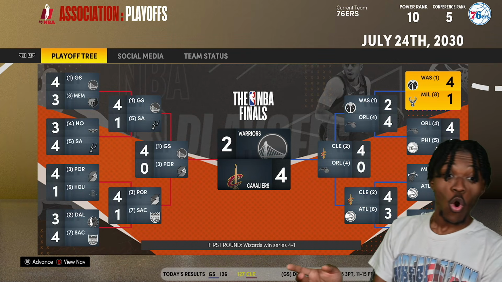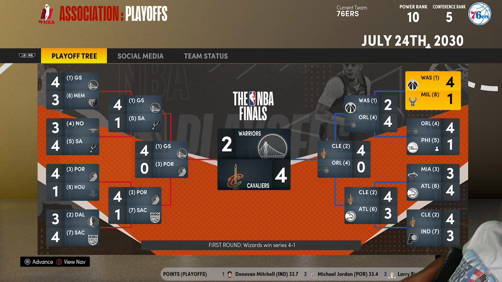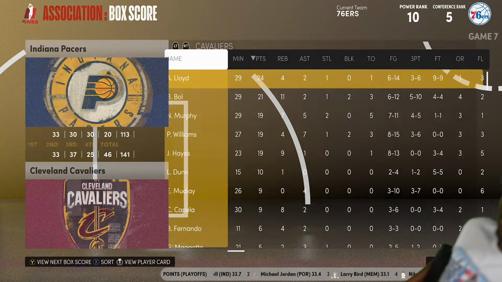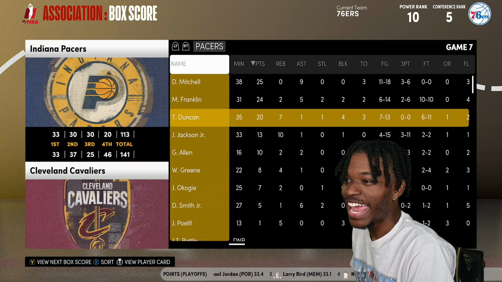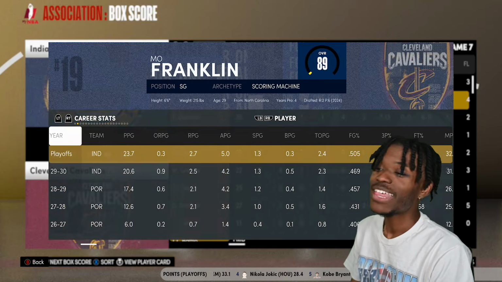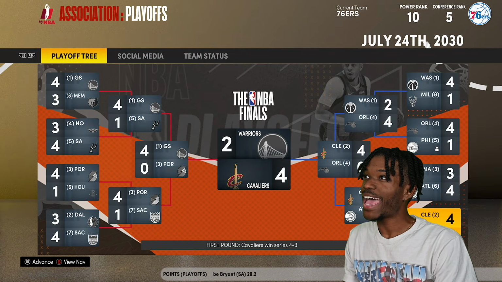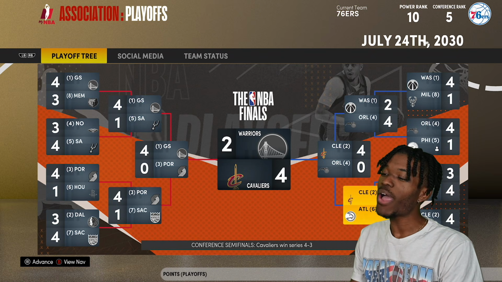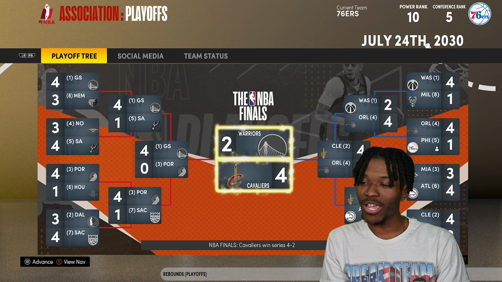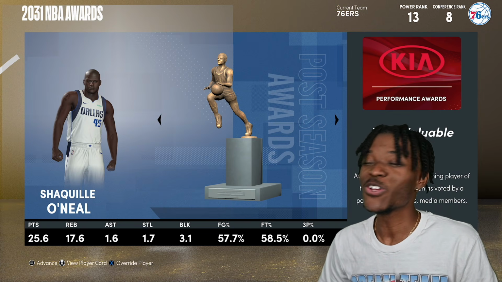Indiana made the playoffs. Wait. Indiana made the playoffs. It happened. Now it's about Wilt Chamberlain and the Kings. Indiana, they lost in the first round. Yes, they did. But they made the playoffs. That's great. That's amazing for them. I'm so happy for you. That's a step in the right direction. Oh, the Kings made the playoffs too. Huh. Shaquille O'Neal, your MVP award.